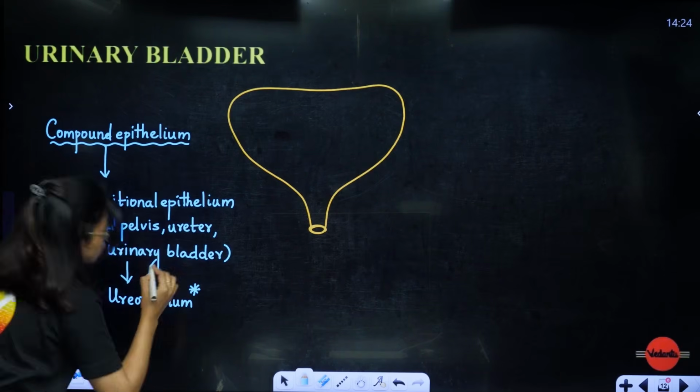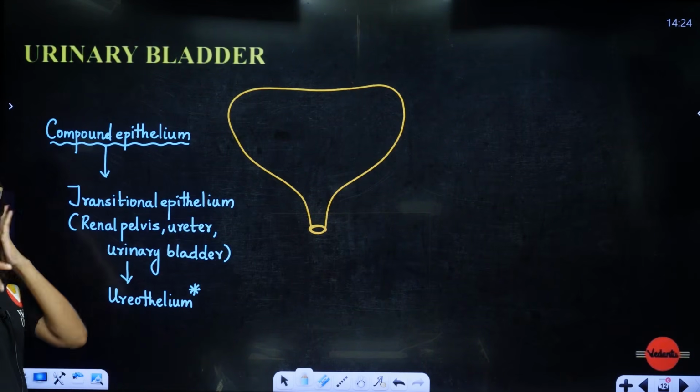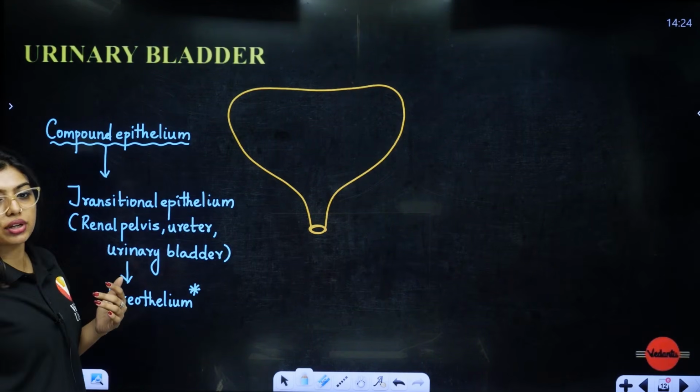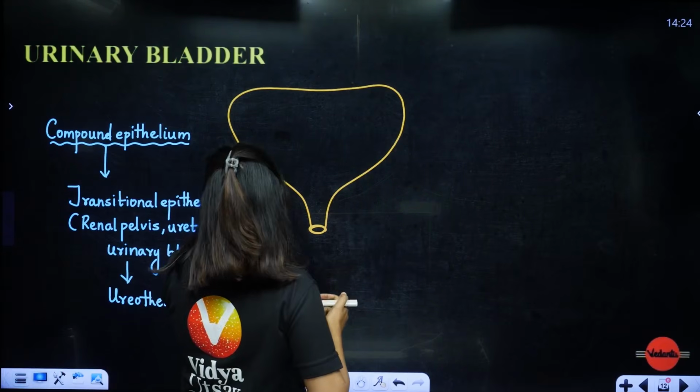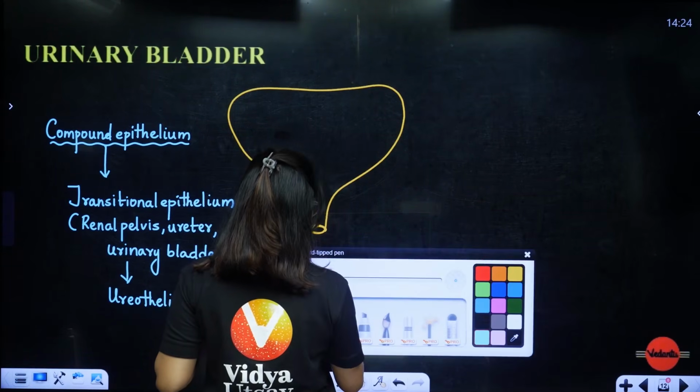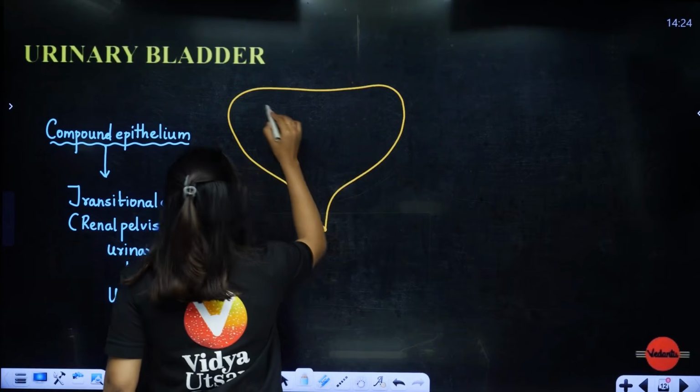Clear? So students, this urinary bladder has this urothelium lining. That is why I am telling you about it. Otherwise, why will I tell you about it? Okay. So this epithelium is going to be lined. Compound epithelium means it will be multi-layered. So just remember.